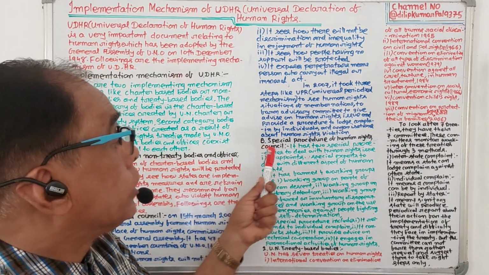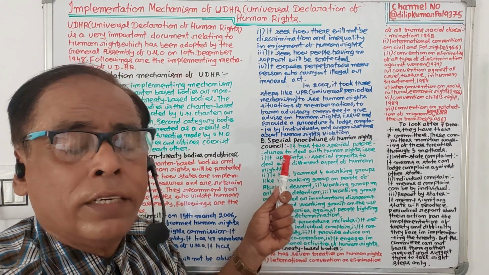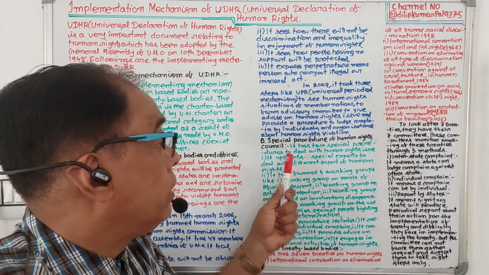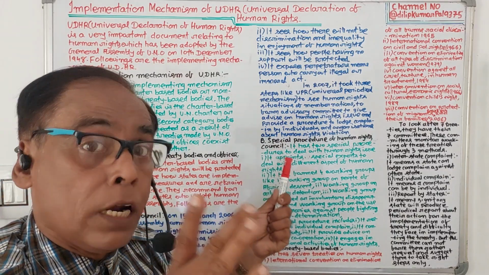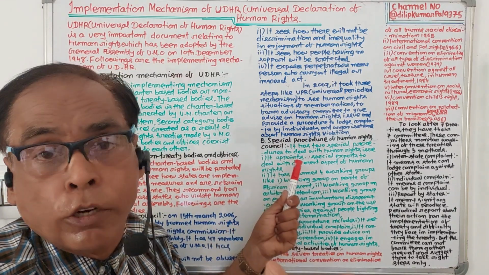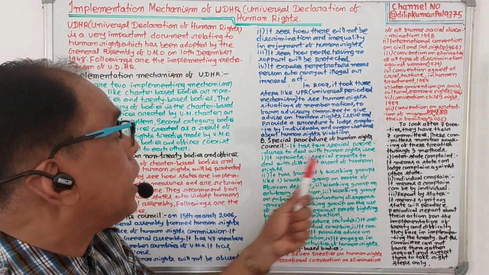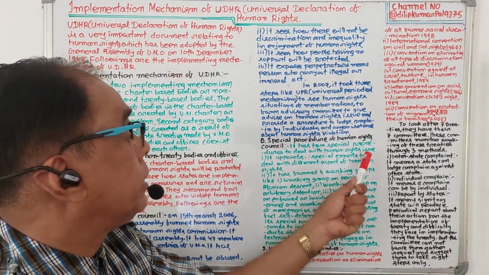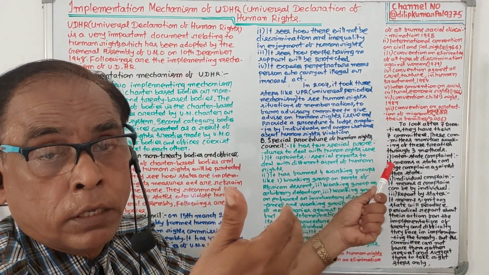Number two, special procedures of the Human Rights Council. The second charter-based body is the special procedures of the Human Rights Council. The Human Rights Council has special procedures to deal with violation of human rights. What are the special procedures? It has two special procedures to deal with human rights issues.